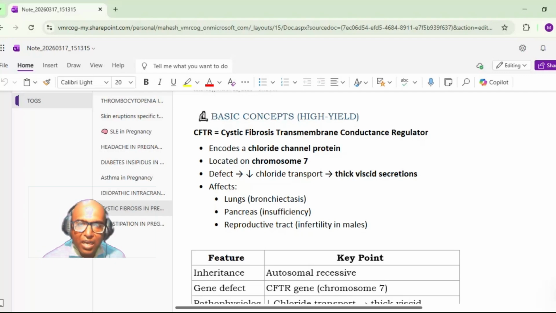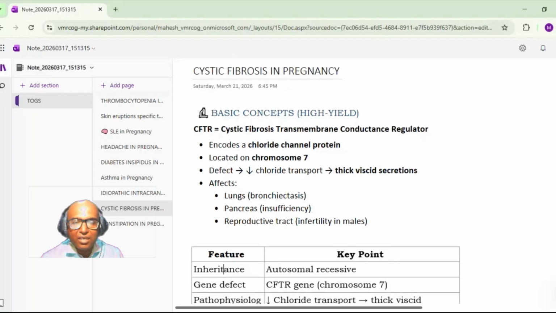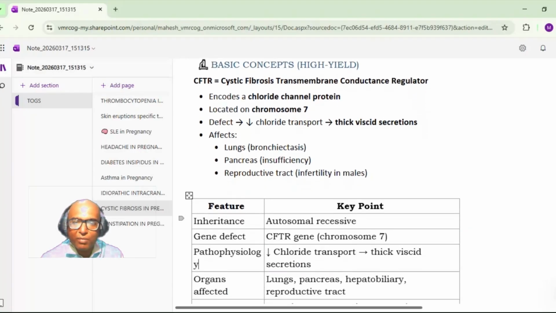Okay, so it affects the lungs, leading to bronchiectasis, the pancreas, where there can be insufficiency of the pancreatic enzymes, and the reproductive tract. It can cause infertility in the male. Okay, so it is a genetic condition. So what is the type of inheritance? It is autosomal recessive.